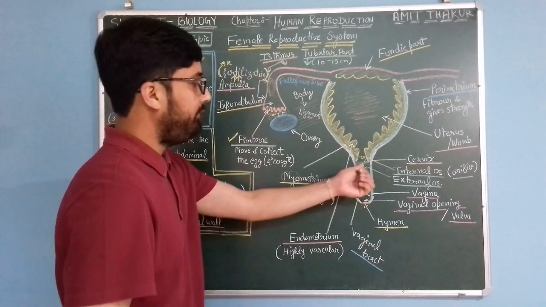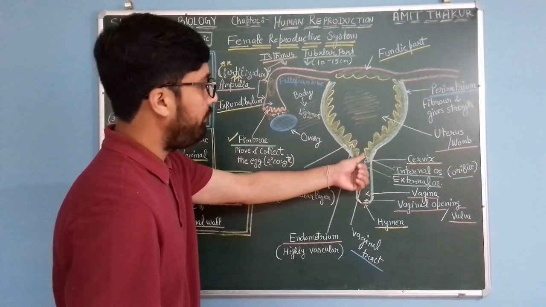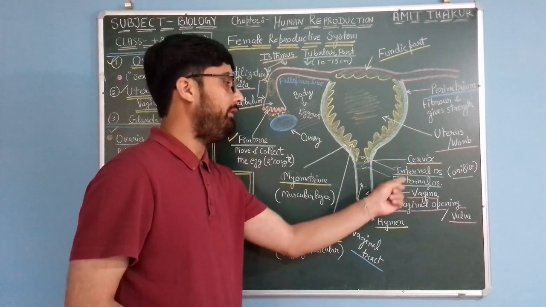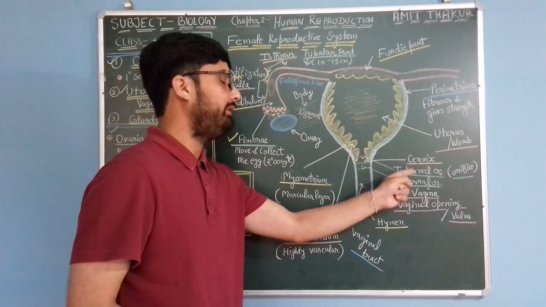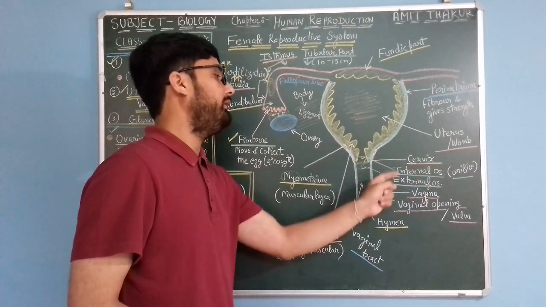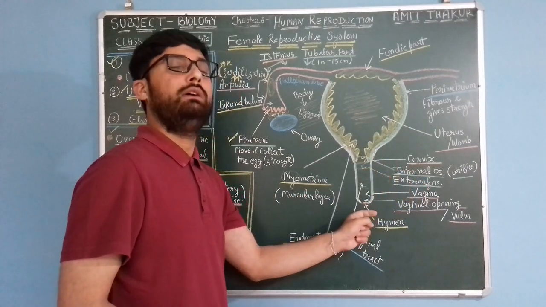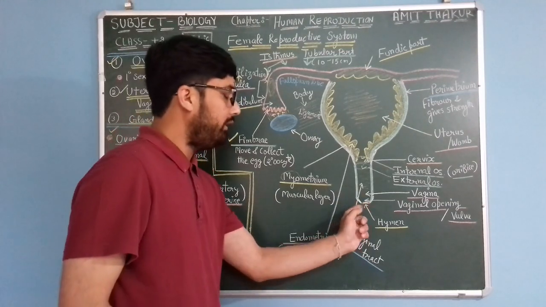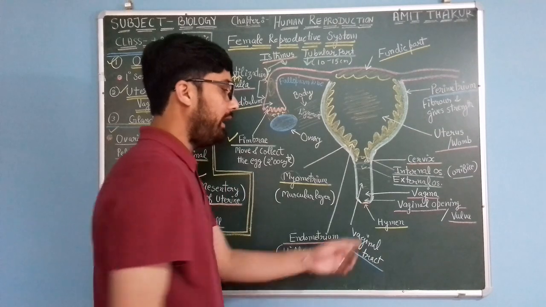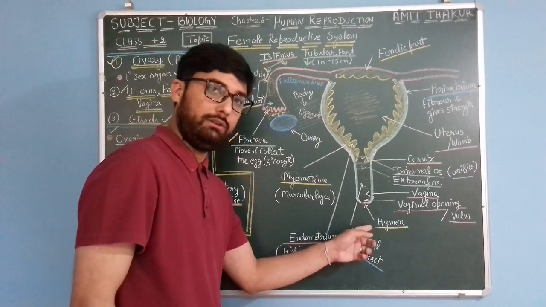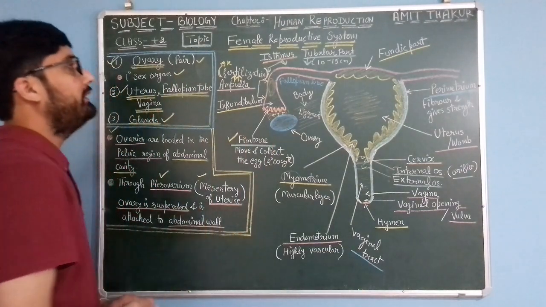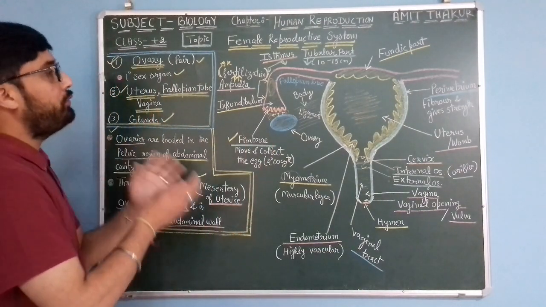The cervix is the narrower part at the bottom of the uterus, and the internal OS and external OS are the openings into the uterus and into the vaginal tract. In the vagina, there is a small layer known as the hymen in a virgin female. So it's all about the female reproductive system.